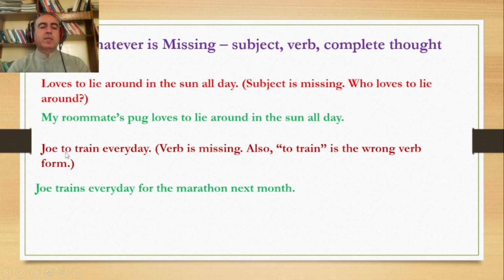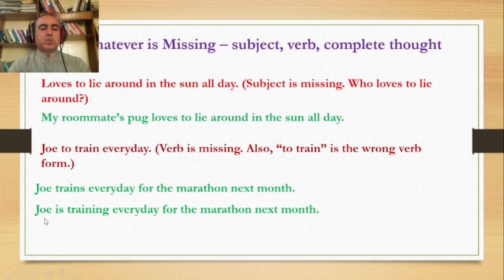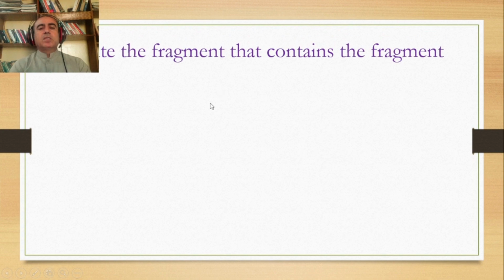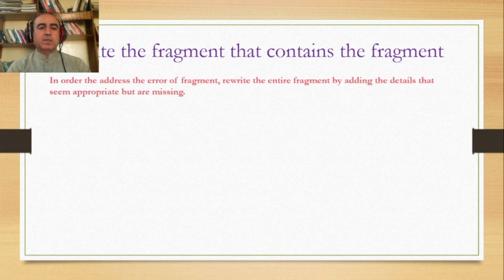Joe to train every day. This is an infinitive. We do not use an infinitive without a proper verb before it. So you change it into a proper verb. You say Joe trains every day for the marathon next month. Or you can say Joe is training every day for the marathon next month. Similarly, you can rewrite the whole passage that contains a fragment. I mean, there is a passage, there is a structure that contains a fragment, you can rewrite it.